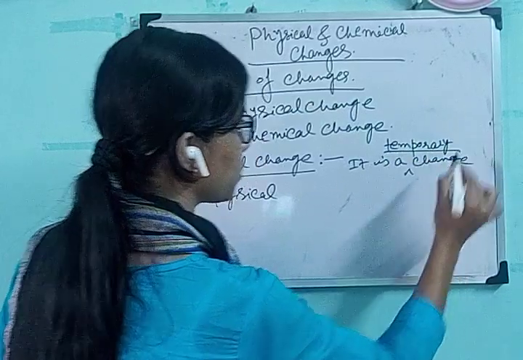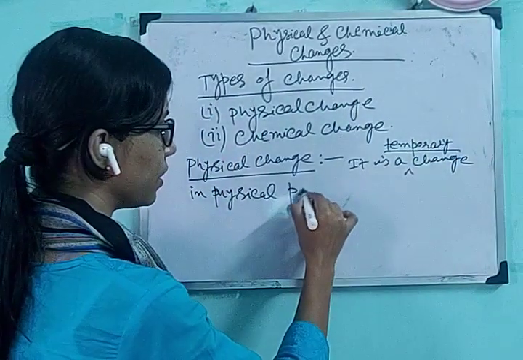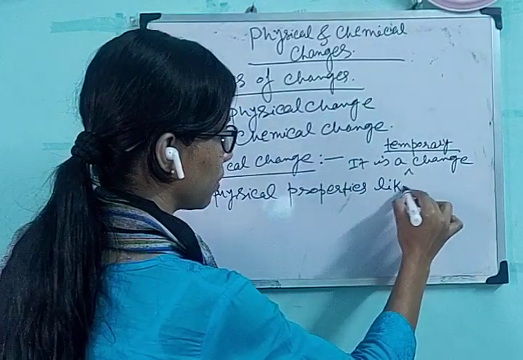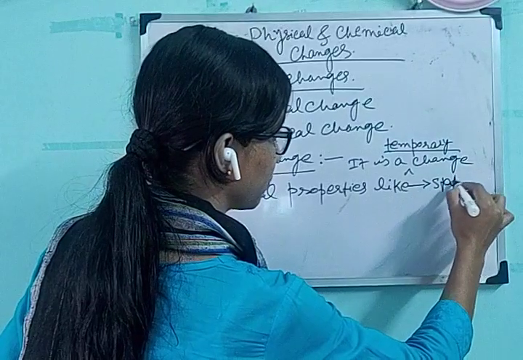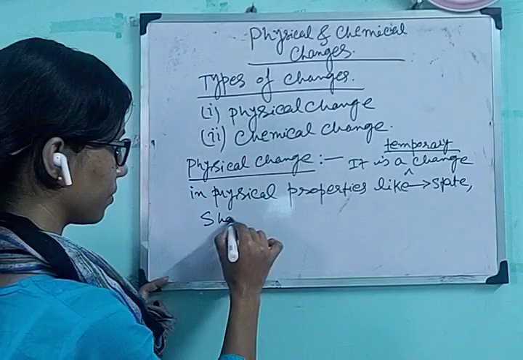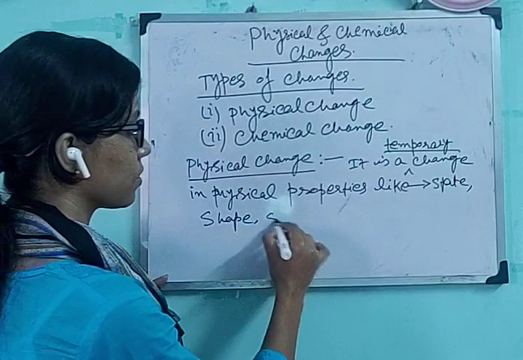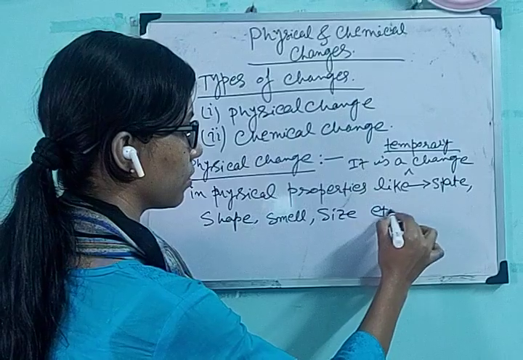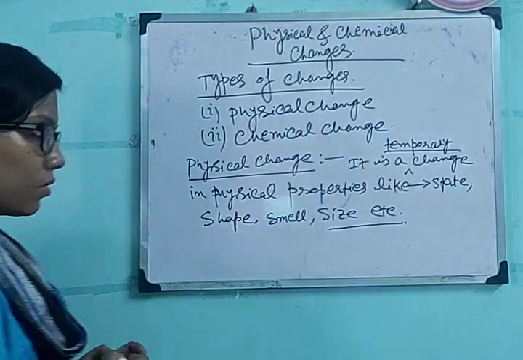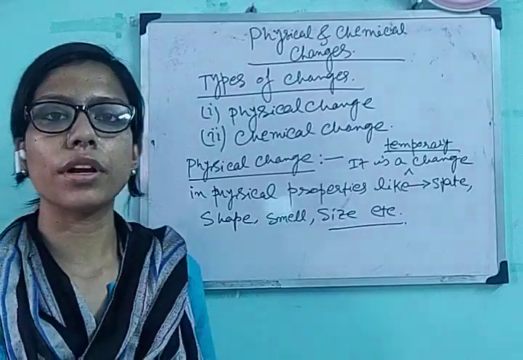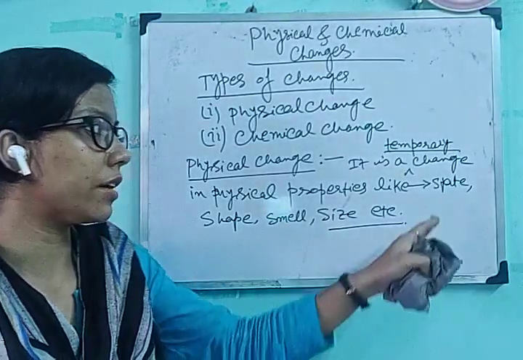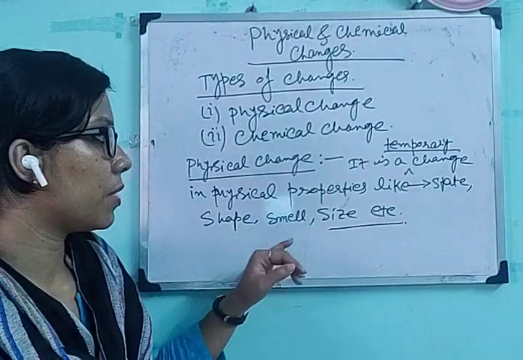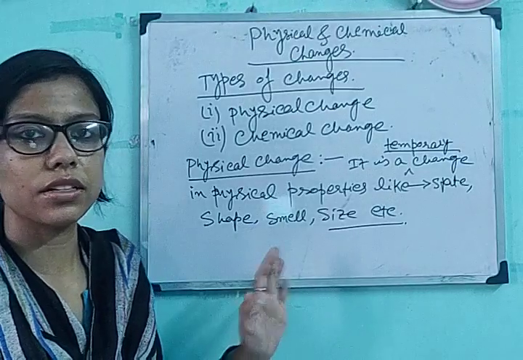Physical change is a temporary change in physical properties like state, shape, smell, size, etc. So state means solid state going to liquid state going to vapor state, that is the change of state, and it is a physical change. Change in shape, smell, size, etc. All these are physical changes.